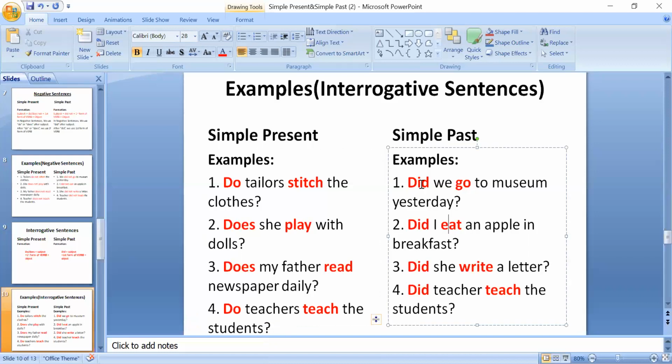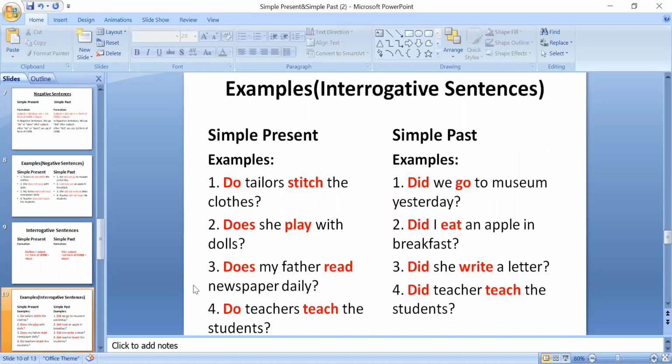Look at simple past examples. You can see that I have highlighted helping verb and form of verb. Form of verb को और helping verb को मैंने highlight कर दिया है. As you know that we use first form of verb with did. ठीक है, we use first form of verb with did. Did we go to museum yesterday? Did I eat an apple in breakfast? Did she write a letter or did teacher teach the students? Okay. Clear? You can see helping verb is in the beginning. Why? Because these are interrogative sentences. That's why helping verb is in the beginning.